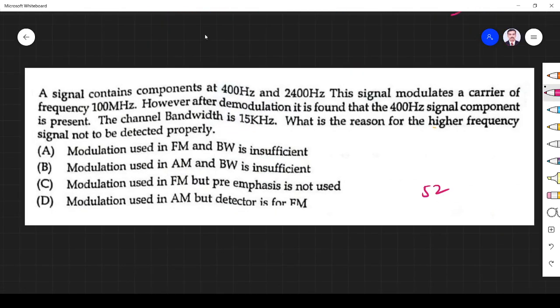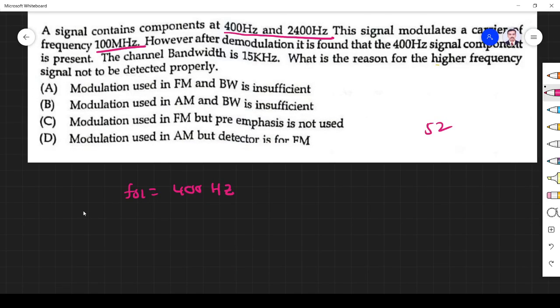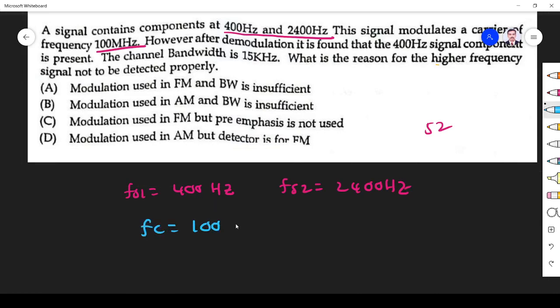Next question. A signal contains components at 400 Hz and 2400 Hz. The signal modulates a carrier at 100 MHz. So signal component FS1 is 400 Hz, right? FS2 is 2400 Hz. Carrier frequency is 100 MHz, right?